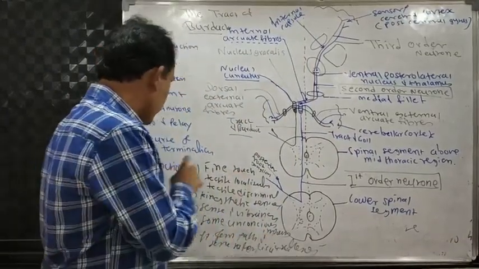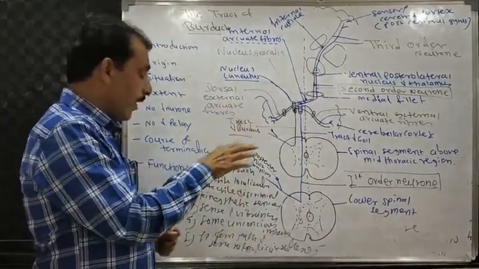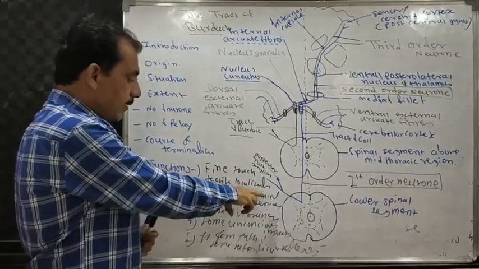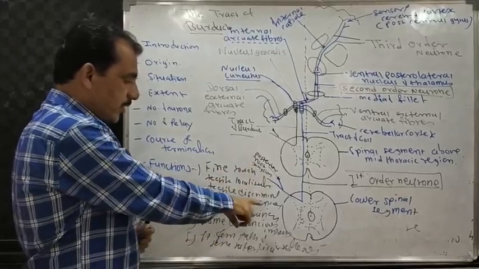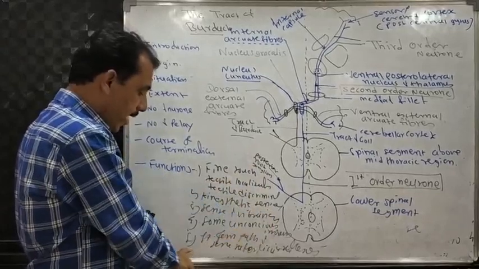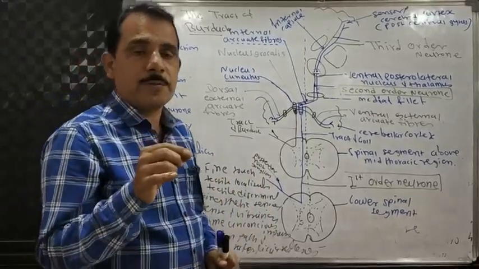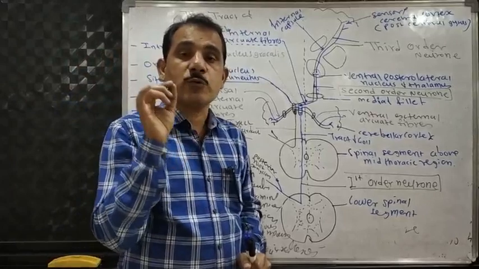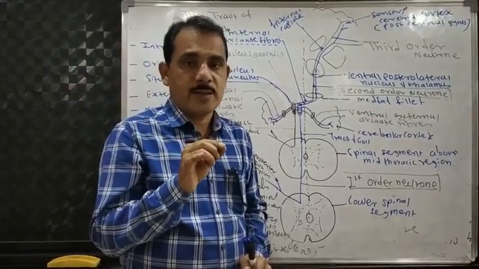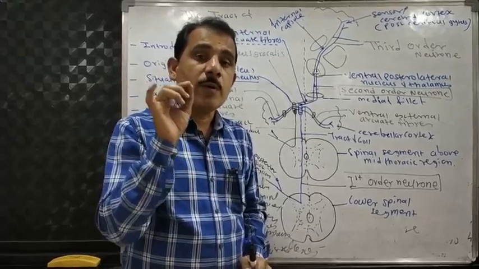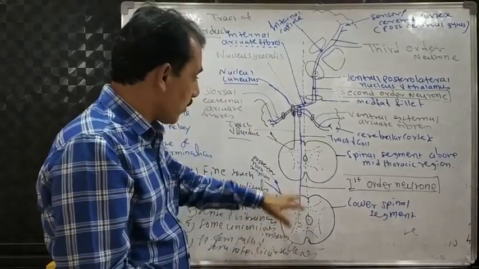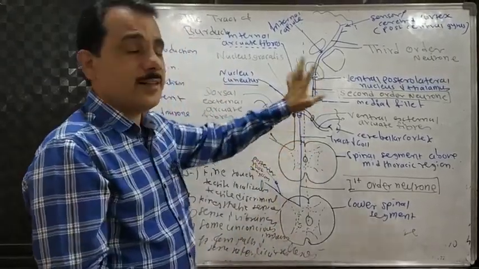Then finally, functions. There are five functions. First, the function of fine touch, tactile discrimination and tactile localization. Second, kinesthetic sensations, sense of vibrations, some unconscious impulses, and lastly, it forms the pathway for some superficial reflexes. So, this is the tract of Burdach or fasciculus cuneatus. Once you understand the tract of Goll, then you can easily understand the tract of Burdach.